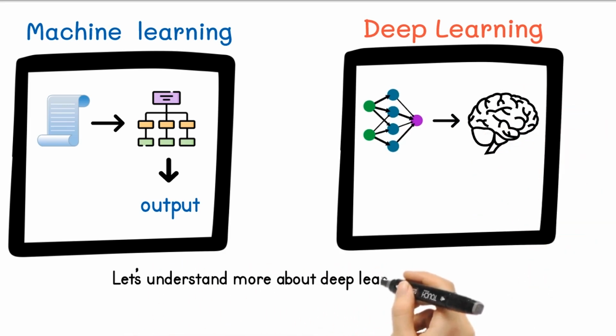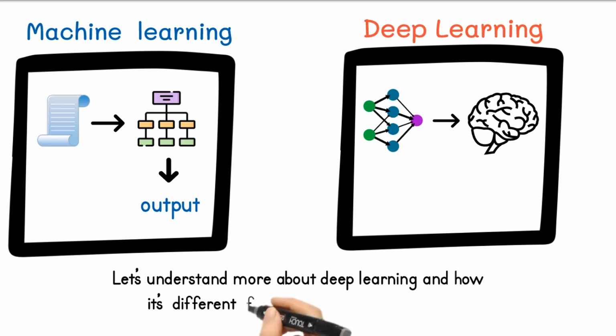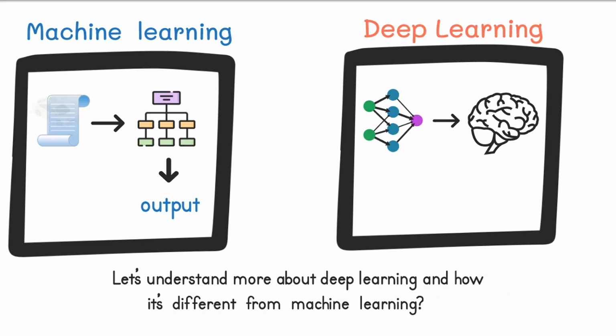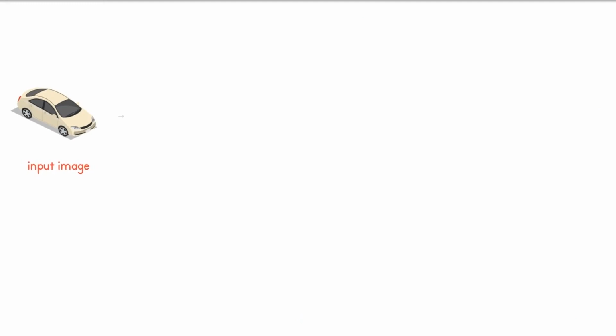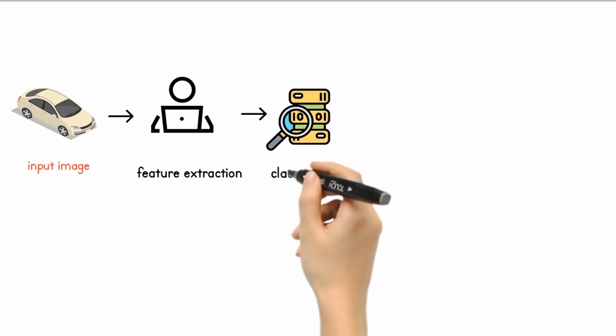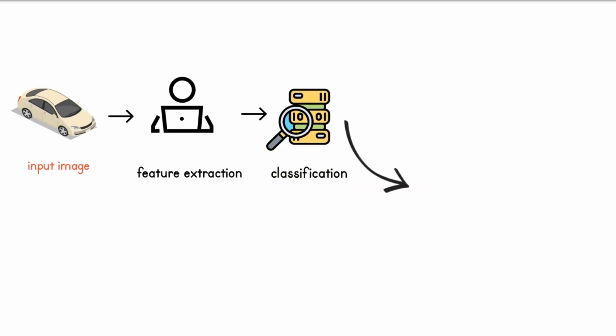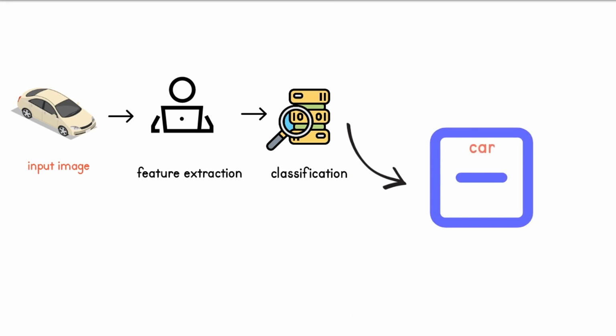Let's understand more about deep learning and how it's different from machine learning. A machine learning workflow begins with manually extracting important characteristics from images. After that, the characteristics are utilized to build a model that categorizes the objects in the image.